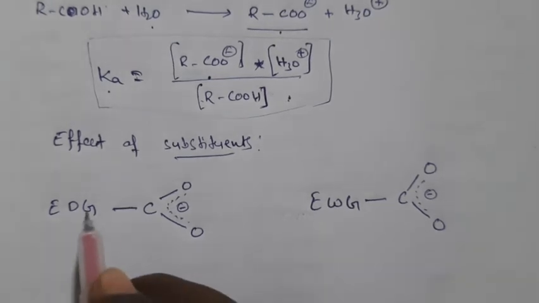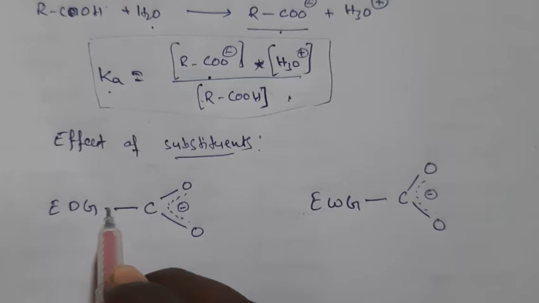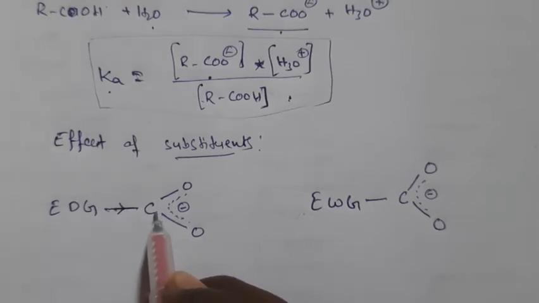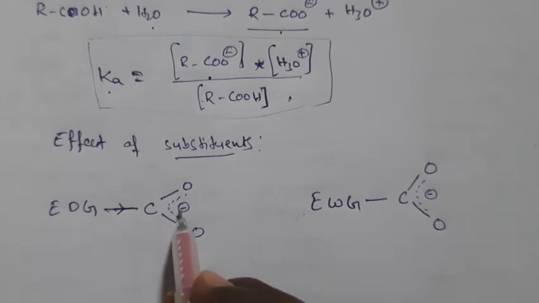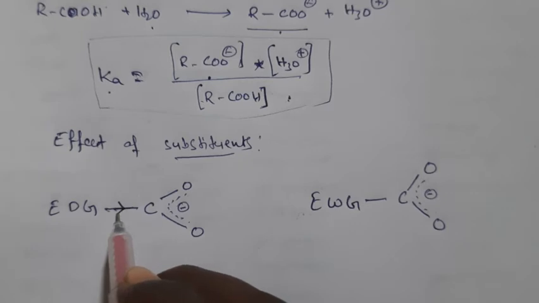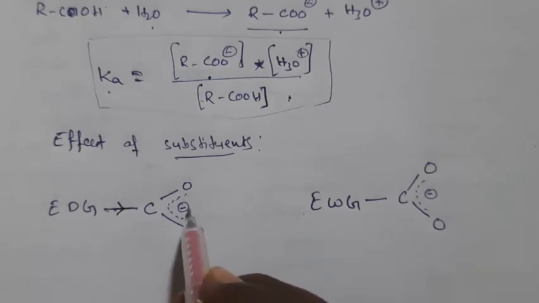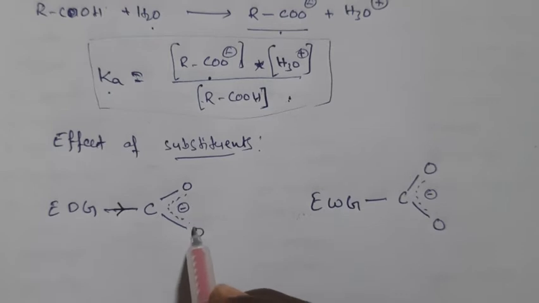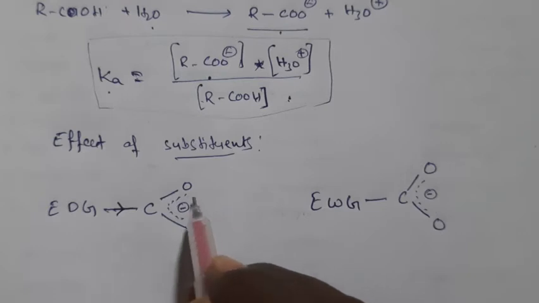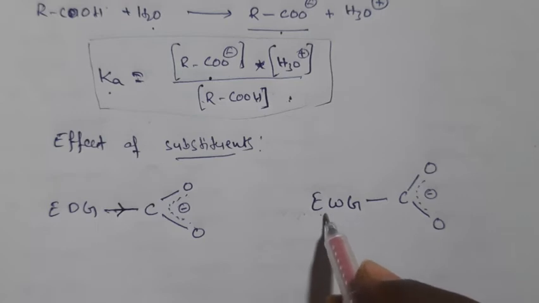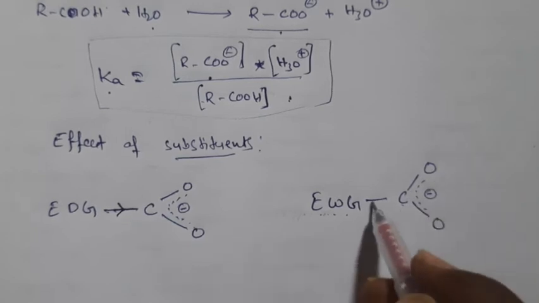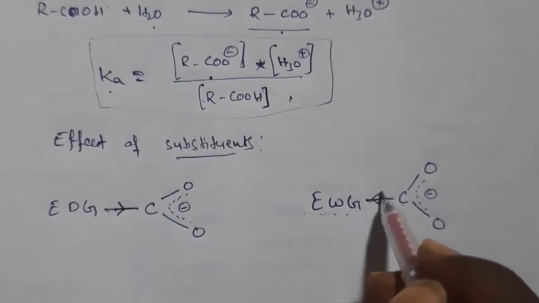What happens if electron donating groups are there? They donate electrons towards this carboxylic group, and since the minus charge is already there, we are donating more electrons, so the minus charge will increase. By increasing the minus charge, the attraction of H plus ion towards the carboxylate ion increases, right? If we attach an electron withdrawing group to this carboxylate ion, the electrons are attracted.